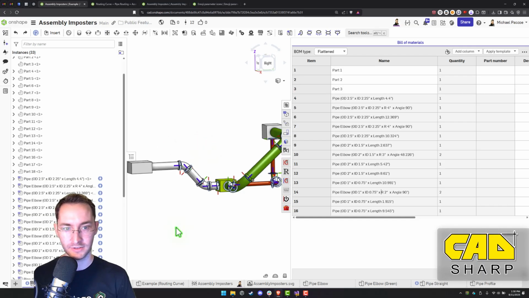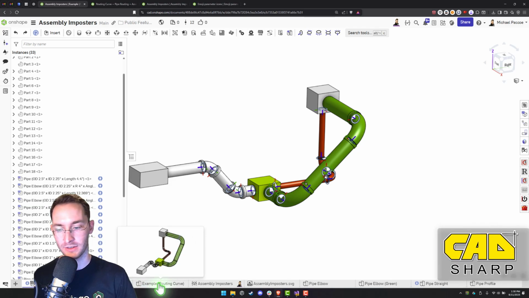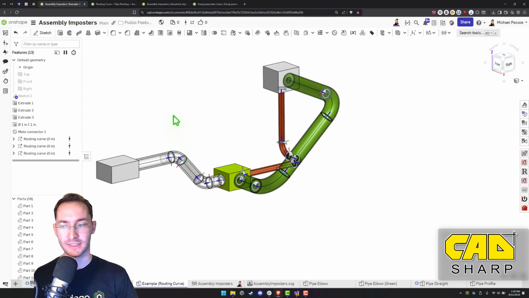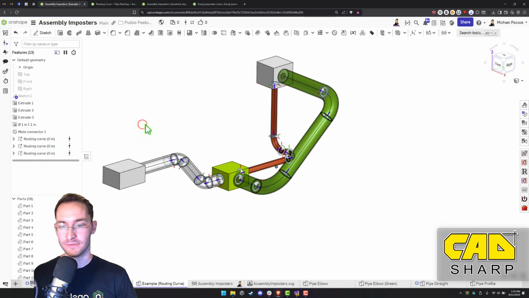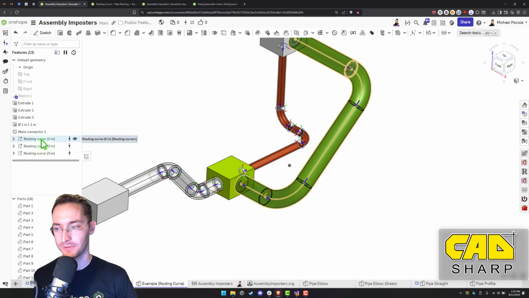So let's go over how to get this to work. You could set up something similar with the frames feature. So we'll first go to the routing curve example because it's the easiest. You can also do it manually without the routing curve feature. That's what the Assembly Imposter app feature, custom feature is for. But if you're doing pipe routing, then you might as well use the routing curve.